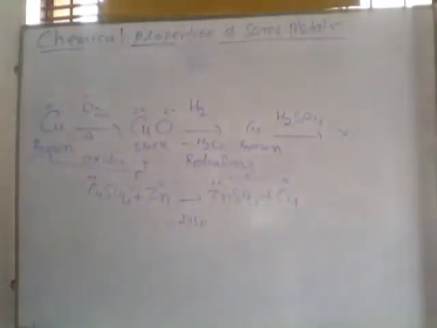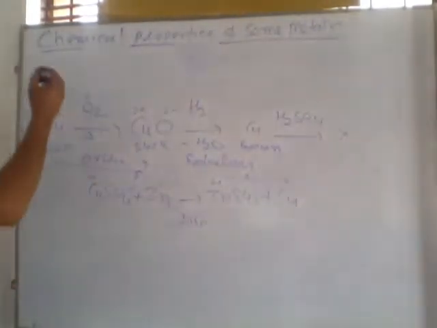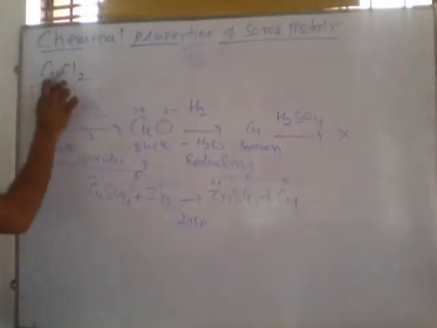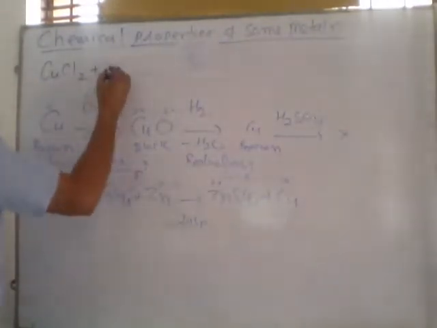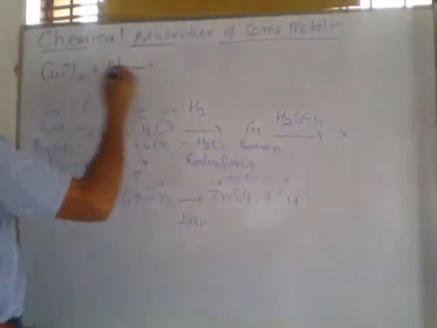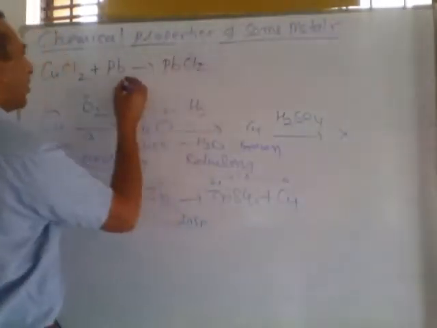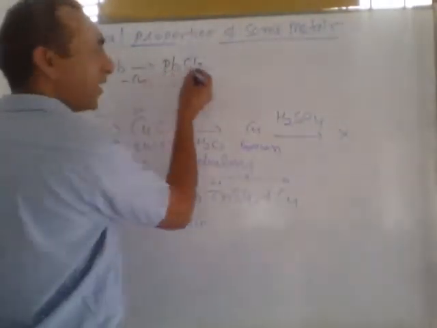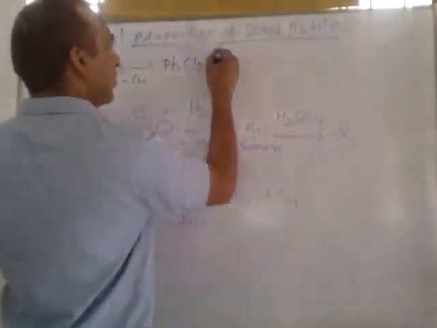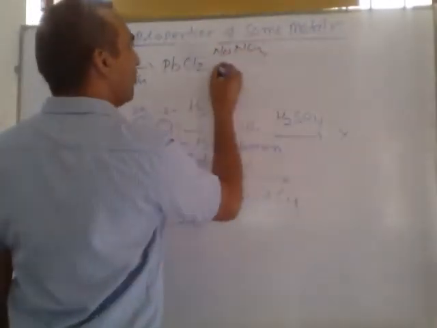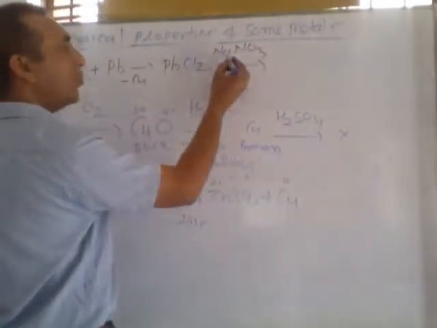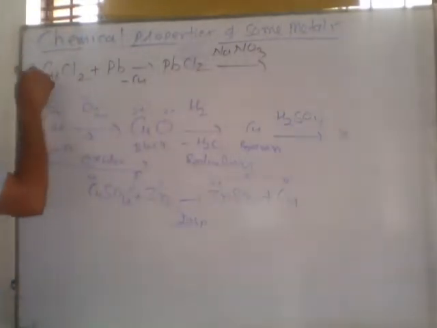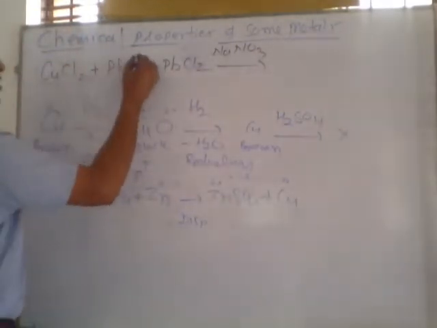Another, listen. Suppose this is CuCl2, called cupric chloride. If we react it with lead, it forms PbCl2 with removal of copper. This is lead chloride. On reacting sodium nitrate with lead chloride, sodium is more reactive than lead, so sodium is replaced. In this reaction, copper is replaced by lead. So this is called displacement reaction.